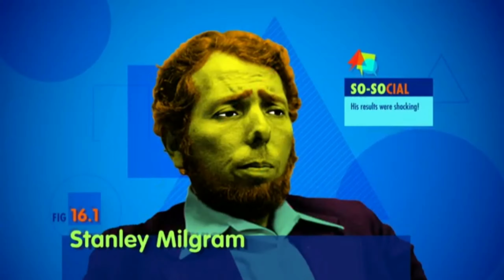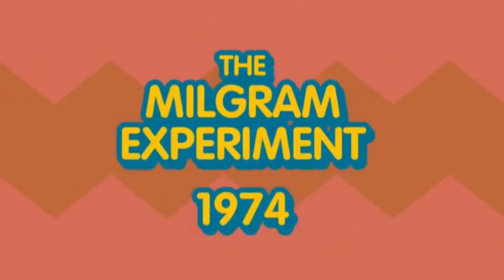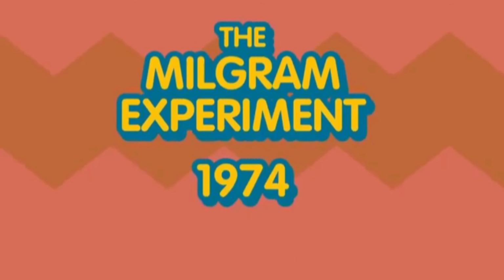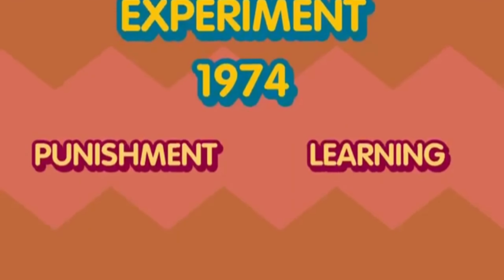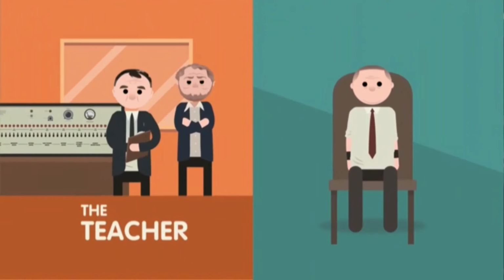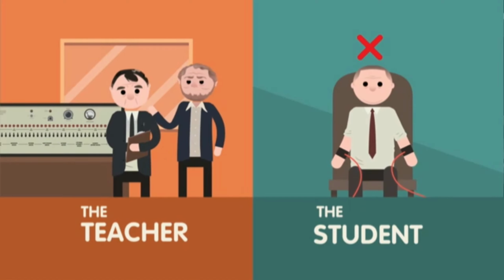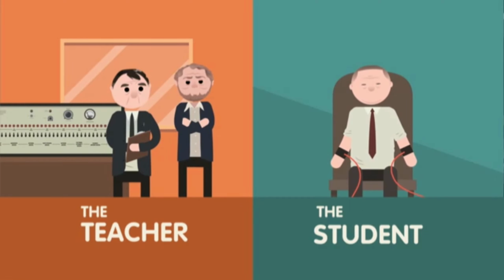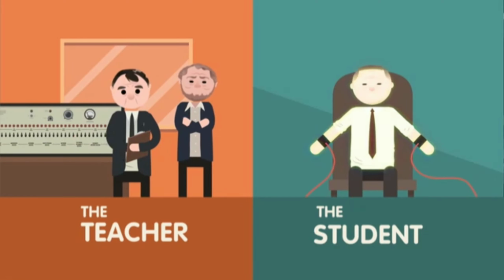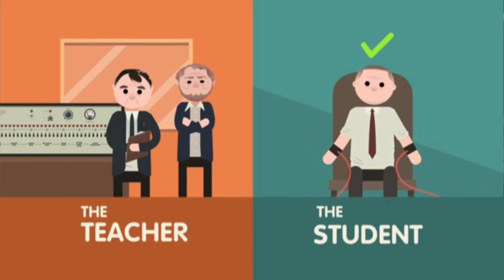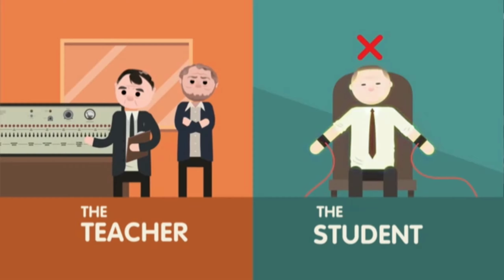The Milgram experiment was run by American psychologist Stanley Milgram in 1974, and it was presented as an experiment in punishment and learning with two participants. One participant was the teacher, who read aloud a series of word pairs and then asked the other participant, the student, seated in another room, to recall them. The student was strapped to a chair and wired up with electrodes. For each wrong answer, the experimenter, who was standing beside the teacher, instructed the teacher to deliver a painful electric shock to the student. With each wrong answer, the intensity increased, from an unpleasant few volts up to 450 volts,